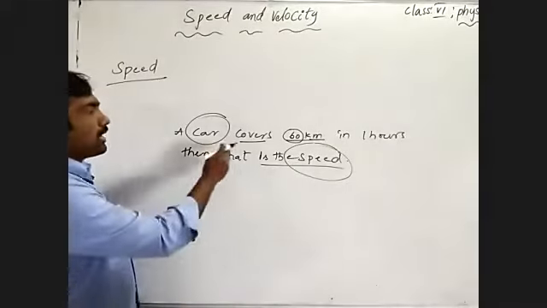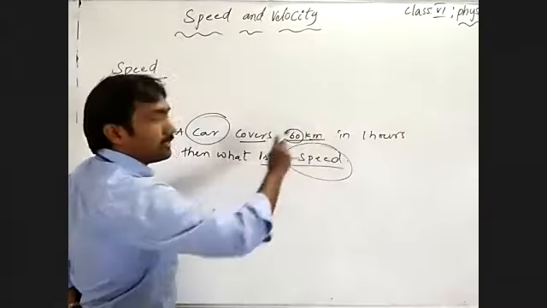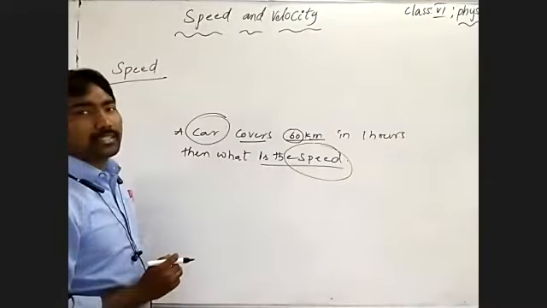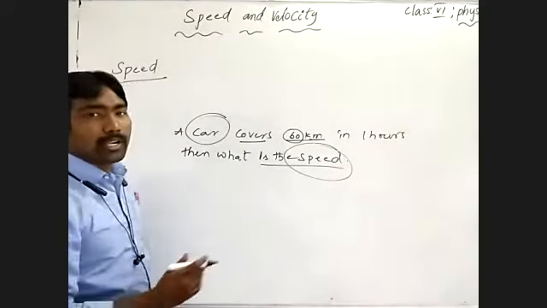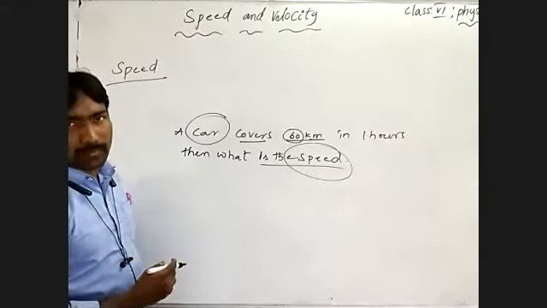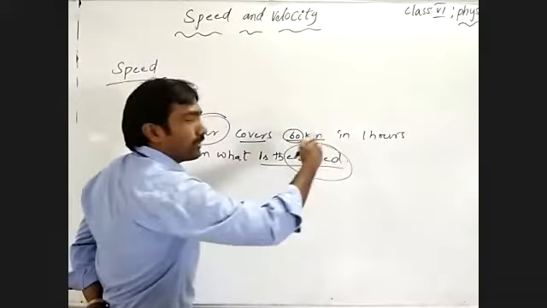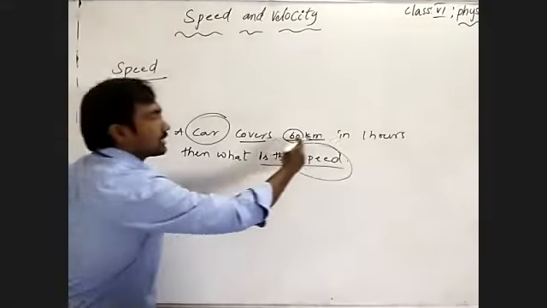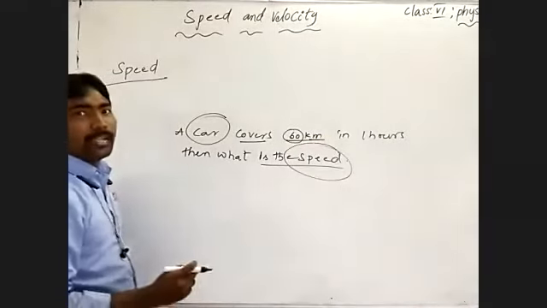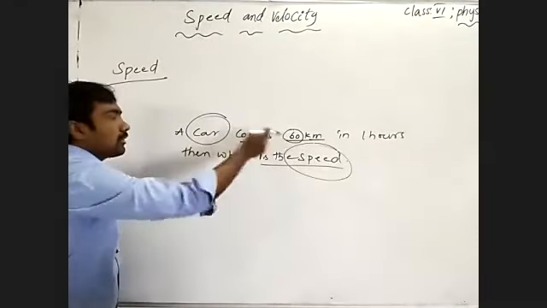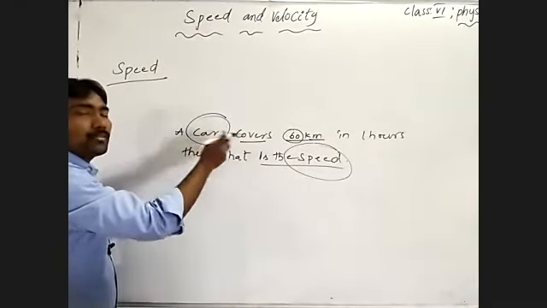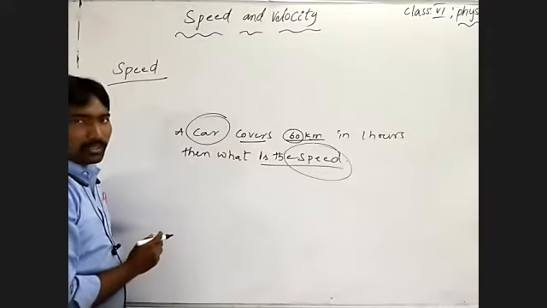Of course, kilometer is a huge unit to measure length, meaning the length covered by a body. The length covered by a body is what we discuss as distance. So 60 kilometers of length is covered by a car. The length covered by a car is what we can consider distance. Understand?